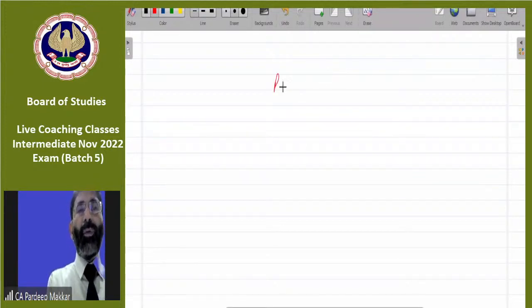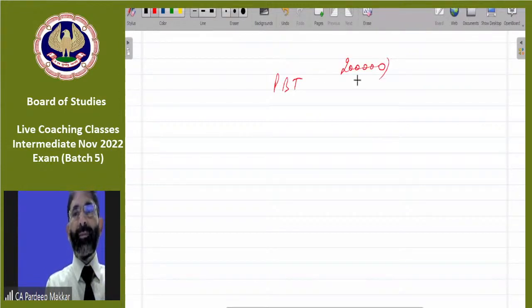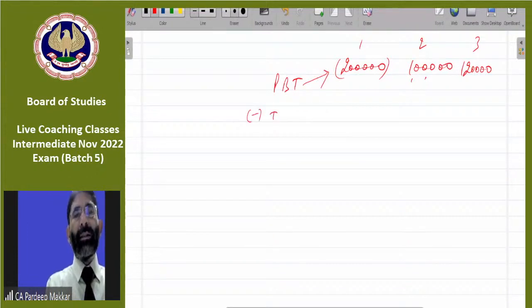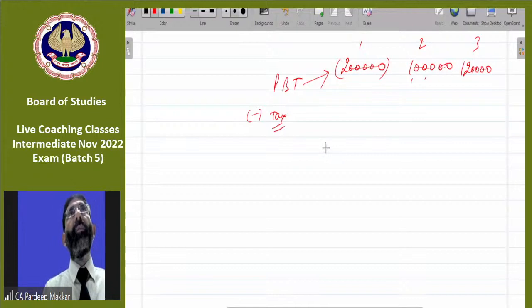We are always calculating profit before tax. This is 2 lakh loss in the first year, in the second year it is 1 lakh profit, and in the third year it is 1 lakh 20,000. This is clear to everyone? Now, this is profit before tax. What we are doing is minus tax. But before adjusting tax, we are normally adjusting our profit or losses that we assumed in our mind.